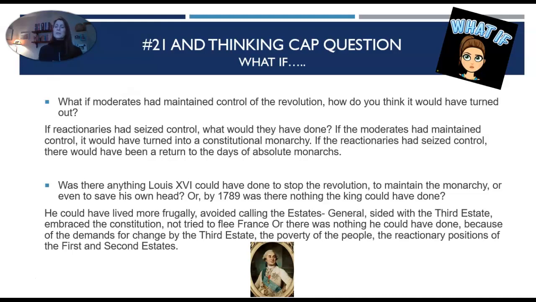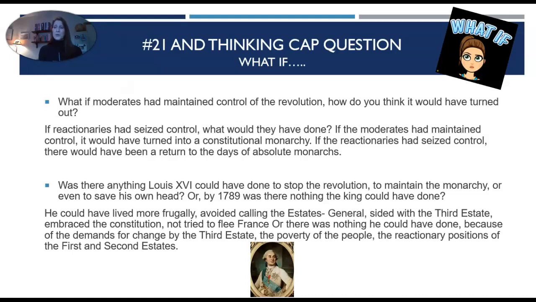Was there anything Louis XVI could have done to stop the revolution, to maintain the monarchy, or even save his own head? Or by 1789, was there nothing the king could have done? So he could have lived more frugally, avoided calling the Estates General, sided with the Third Estate, embraced the Constitution, not tried to flee France, or there was nothing he could have done because of the demands for change by the Third Estate, the poverty of the people, the reactionary positions of the First and Second Estates.